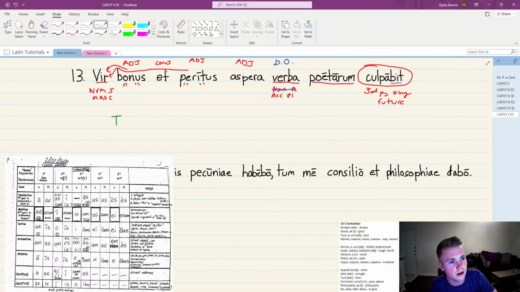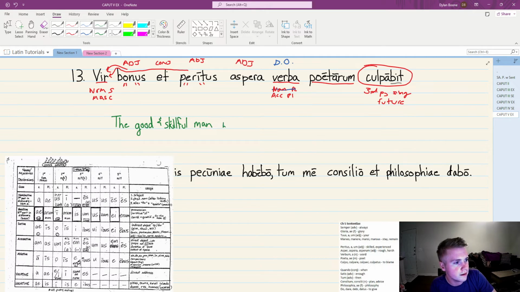So the good and peritus, peritus meaning skillful, I believe. It gives you that in the sentence. Skillful man. What is he doing?